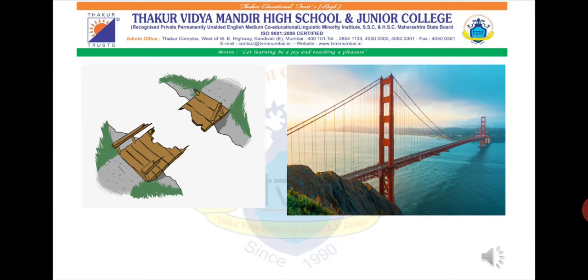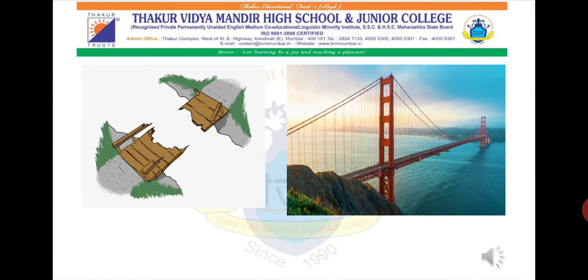Okay, it is not possible for any person to cross a broken bridge. We might risk ourselves, we might fall in that lake, river, or whatever, wherever it is connected. And we see how important a bridge is, which connects the two different sides of the places.